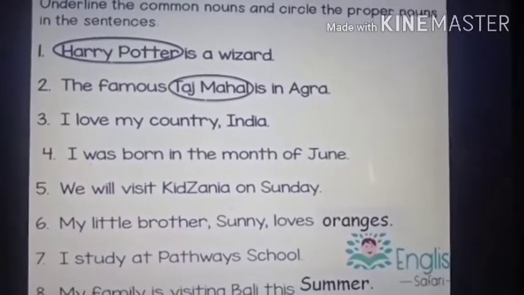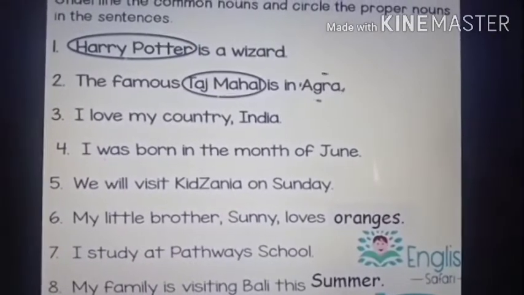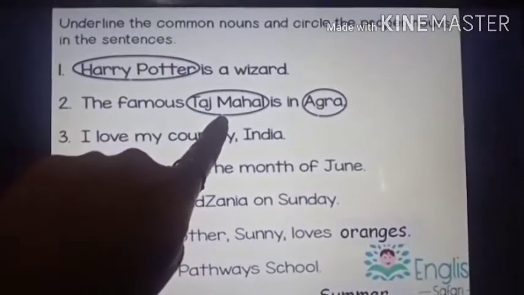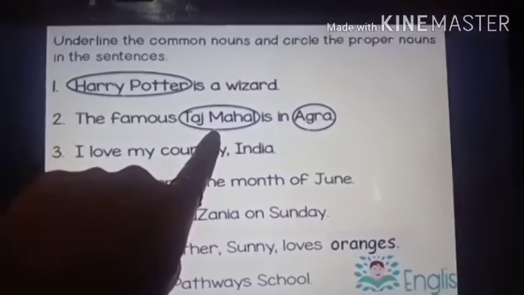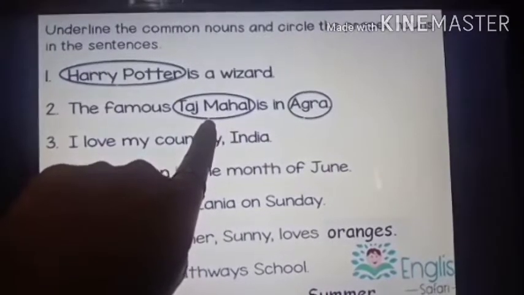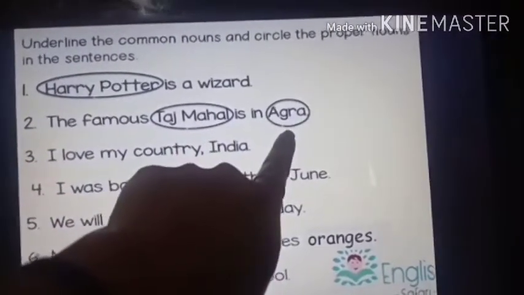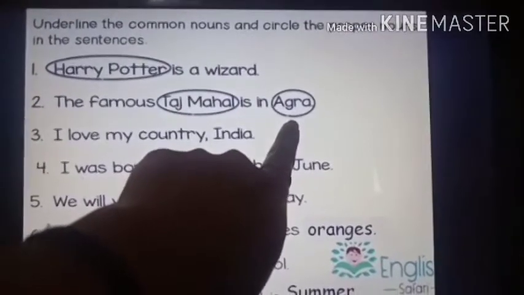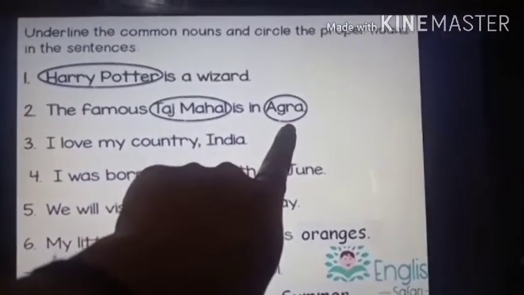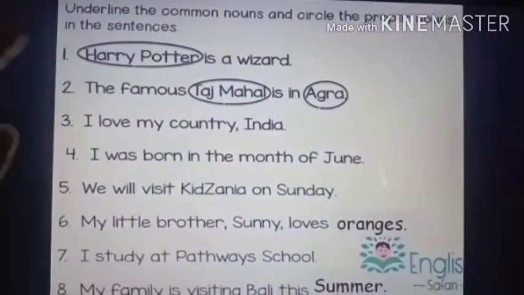Now the second one, see, the famous Taj Mahal is in Agra. So Taj Mahal and Agra. You know why Taj Mahal? Taj Mahal is a name given to a monument. You all know Taj Mahal. It is a famous monument. Monument means a building. A famous building is called a monument. And Agra, you all know. Agra is the name of a city. So Taj Mahal is also a special name. Agra is also a special name. And they both start with capital letters. So they are proper nouns.